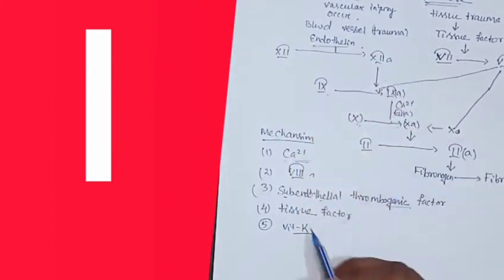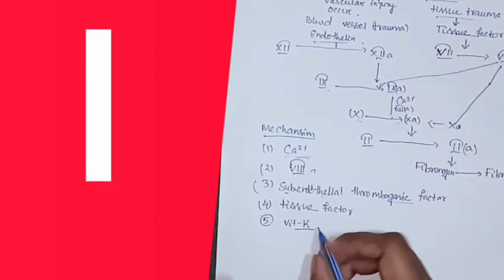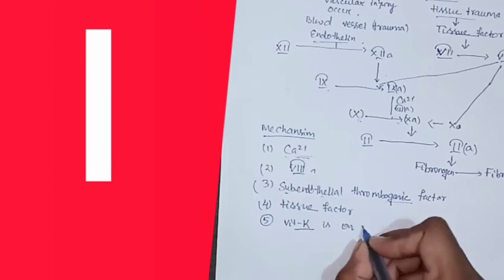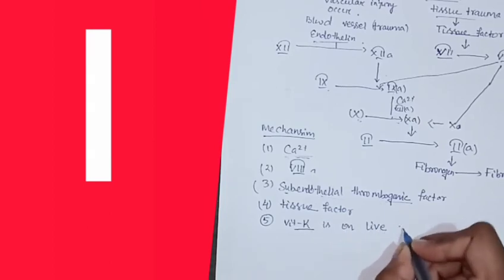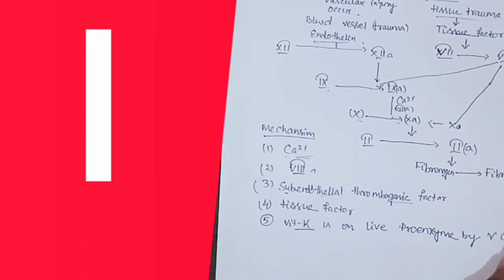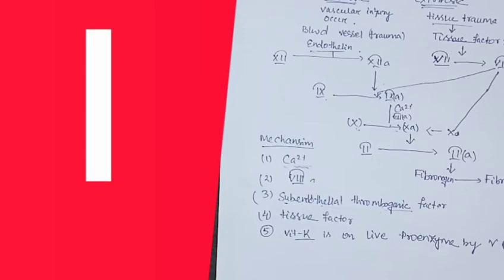This is the factor, and the tissue factor here, it is your tissue factor. Now, vitamin K, what is the vitamin K role? Vitamin K's main role is in the liver, where it makes the proenzyme. This proenzyme is activated by gamma carboxylation. So if vitamin K is not present, then this activation is also not fulfilled. Now these are the mechanisms.